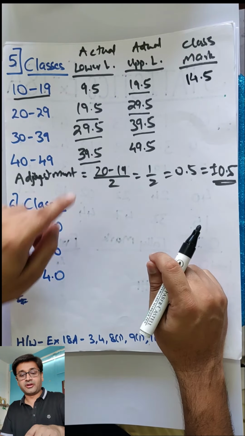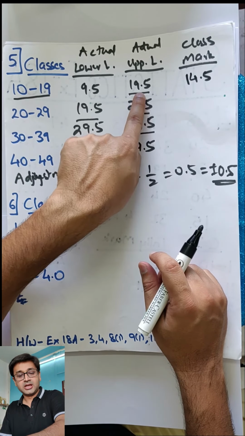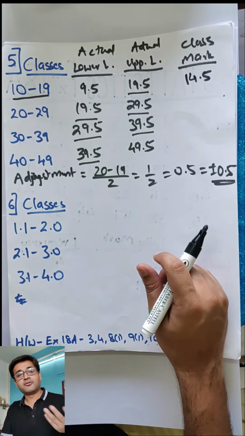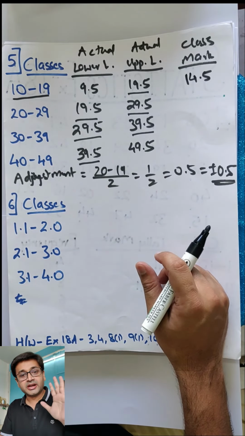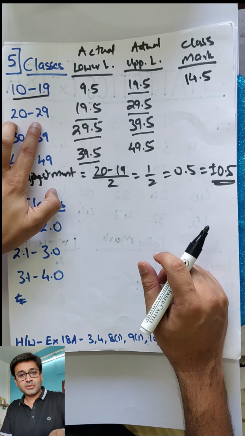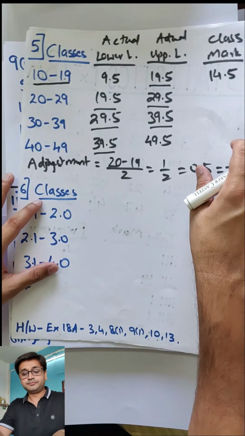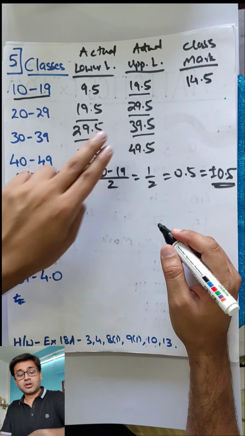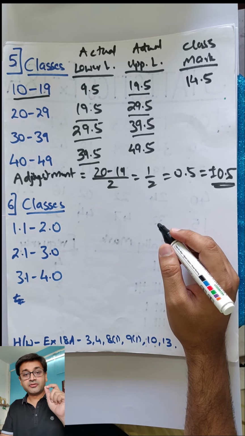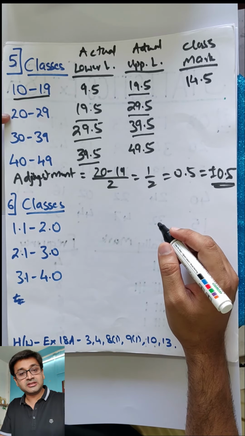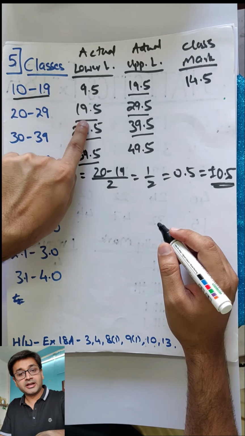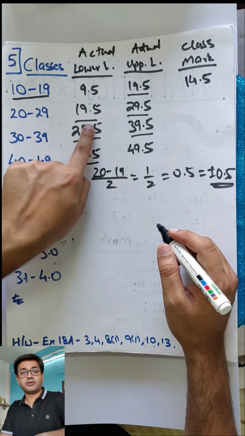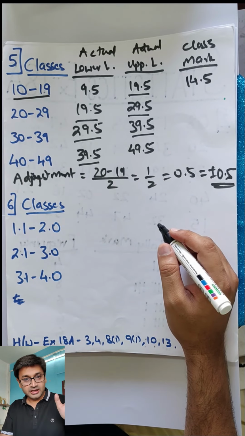And let's try with this one. 9.5, 19.5. So shift your 0.5 here, it becomes 20. 20 plus 9 is 29, which was here also. Divide by 2, you still get 14.5. So middle value you can get it anyway. Either divide these two by 2 after adding or these two by 2 after adding. Whichever method, that's fine. But actual lower limit, upper limit, is that clear? So if they ask you what is the lower limit of this class, you will say 20, not 19.5. But if they ask you what is actual lower limit, then you will say 19.5. Clear in the head? Any doubts?